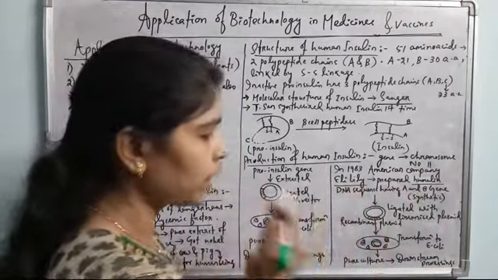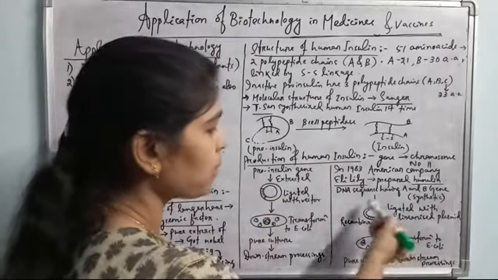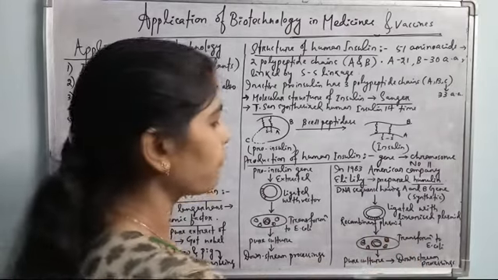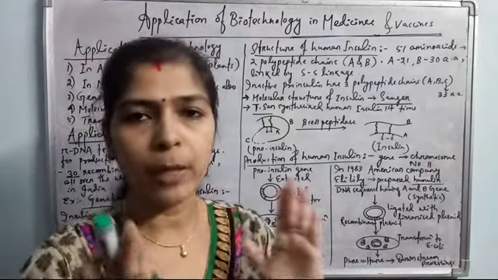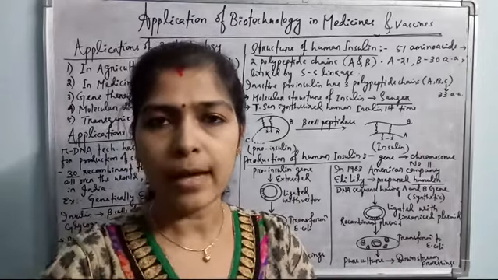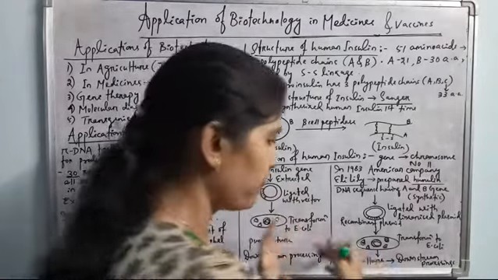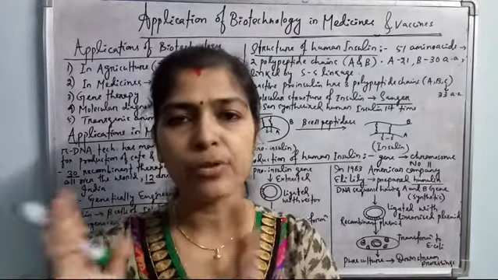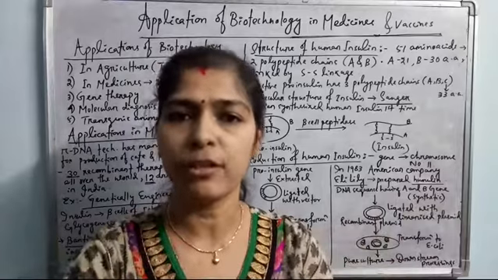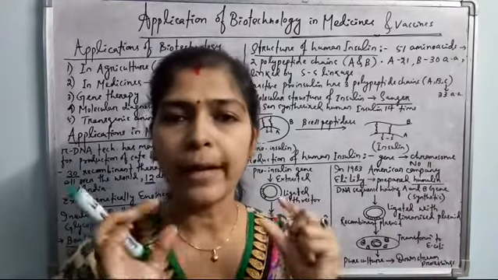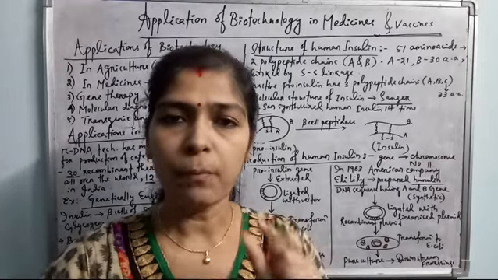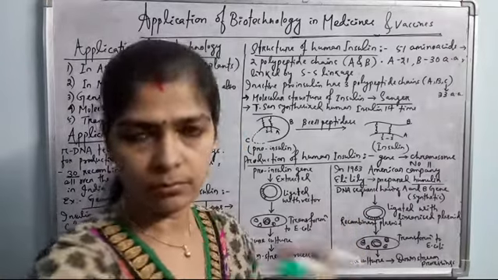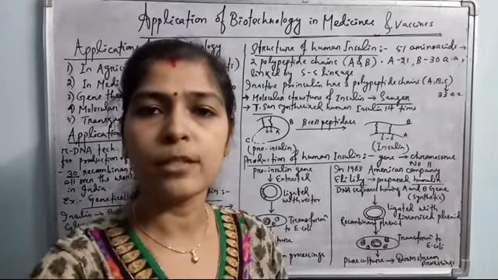Separately, these are linked with the linearized plasmid, and the plasmid is made recombinant. Such recombinant plasmid is transformed into the E. coli cells, and from the E. coli cells, polypeptide A and polypeptide B are extracted separately and undergo the downstream process from the pure culture. These polypeptide A of insulin and polypeptide B of insulin are linked by disulfide linkage to form the normal active form of insulin, and this normal active form of insulin really works. It was a very good application of biotechnology for the production of humulin.